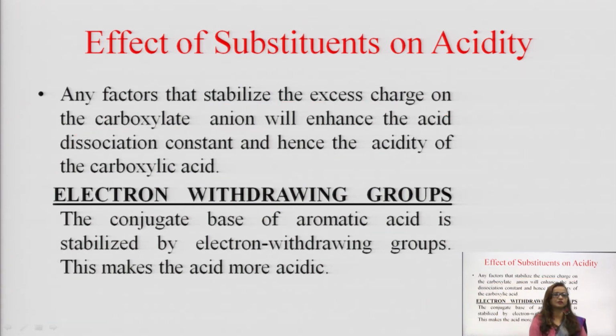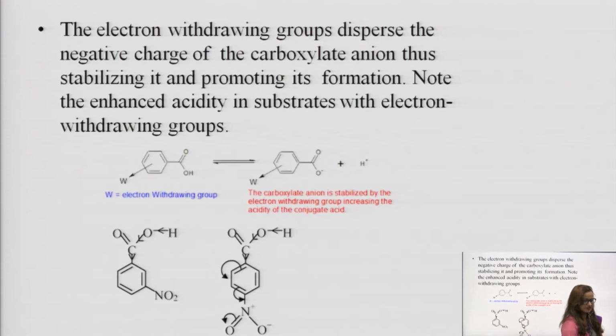Now, the question is electron withdrawing groups. The conjugate base of aromatic acid is stabilized by electron withdrawing group. For this reason, they make the acid more acidic. See, the electron withdrawing group withdraws the electron. In this example, this NO2 group is withdrawing the electron, so they are lowering the electron density on the aromatic ring, and I have told you earlier it is very difficult for any aromatic ring to bear the negative charge.